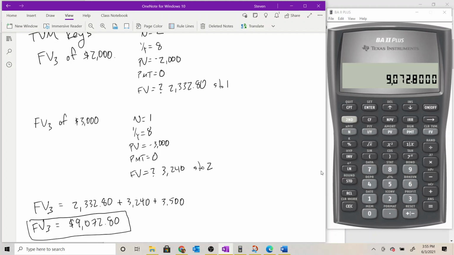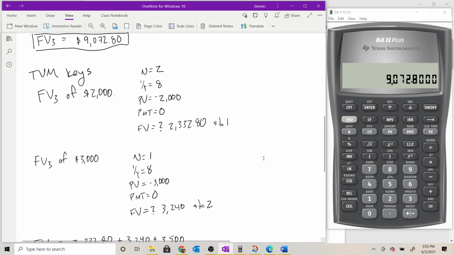Okay, now of course, there's no reason to walk through both of these solutions when you're working a problem for your homework or for an exam. You pick the one that you're most comfortable with and use that. I'm just walking through both of them in these first examples because some students are comfortable using the time value money keys in the calculator, and then some are more comfortable using the formulas for quite a while.